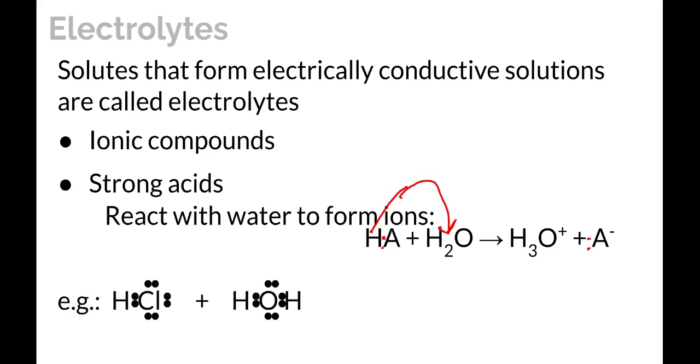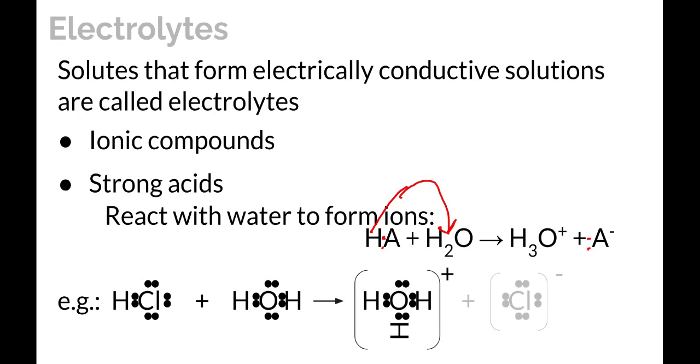Here's an example of that. Hydrochloric acid is a famous acid. So the hydrogen is going to break away and attach to that water, and that gives you that H3O+ ion. It's called hydronium ion, and it also leaves you with a chloride ion. So those are charged particles. They can conduct electrical current.